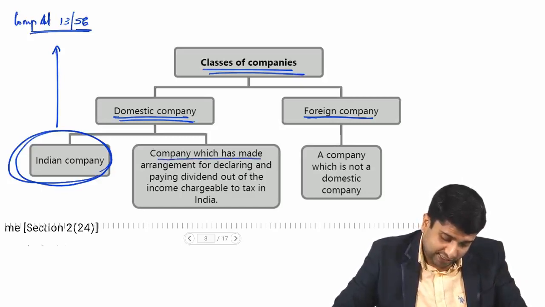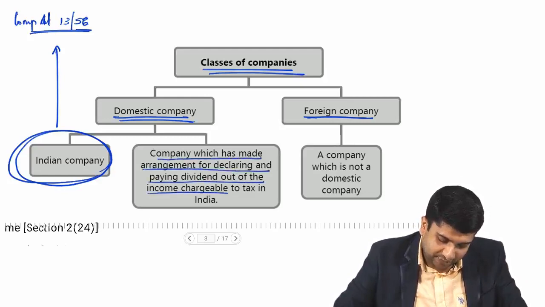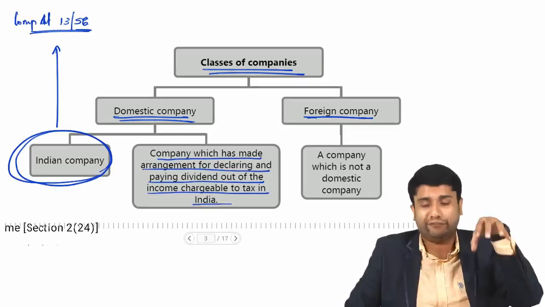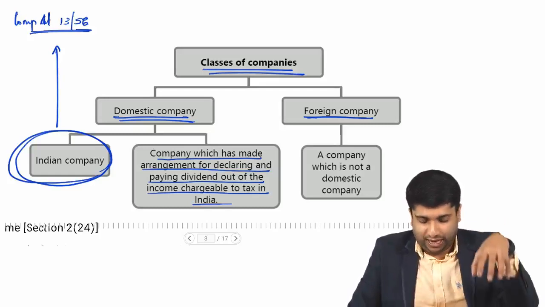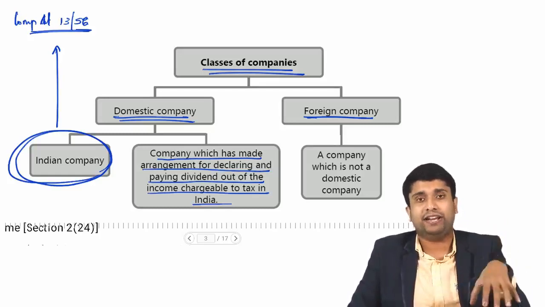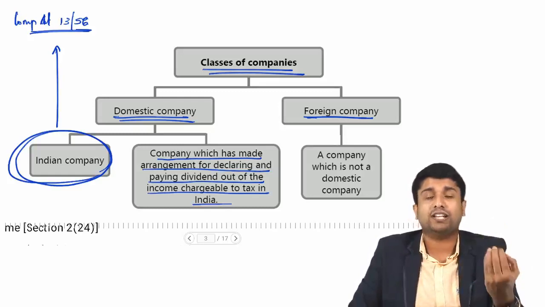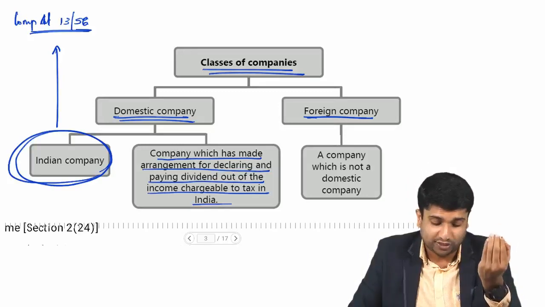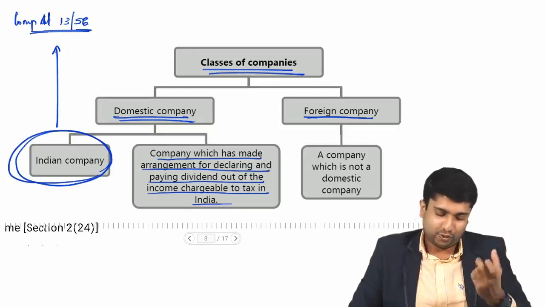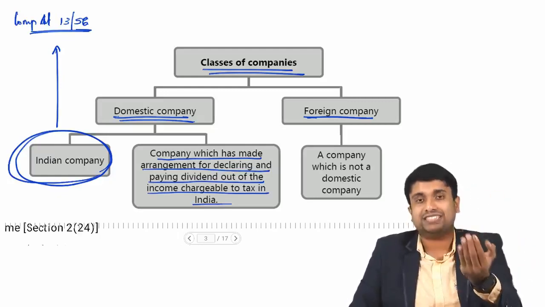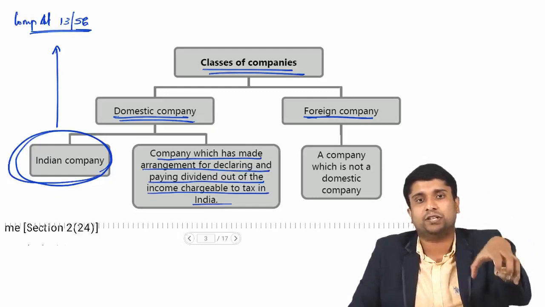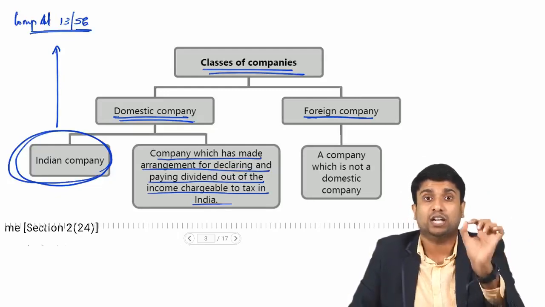Or there is one more set. A company which has made arrangement for declaring and paying dividend out of income chargeable to tax in India. If I am a company who is earning profits from India and also I am declaring my dividend in India, then I will be called a domestic company. That's what the Act says. So a domestic company can be either an Indian company or a company who earns income in India and also declares that income in India.